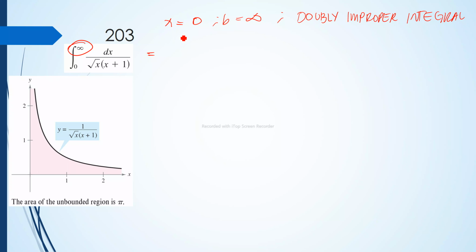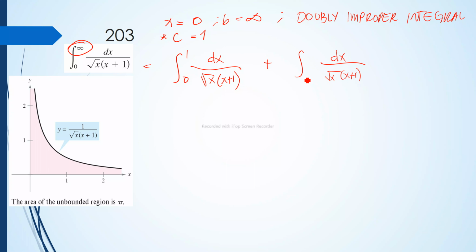For convenience, let's say our breaking point c is just equal to 1. So we will have the integral of dx over square root of x times x plus 1 from 0 to 1, plus the integral of dx over square root of x times x plus 1 from 1 to positive infinity. This is easier to solve because it is a doubly improper integral.